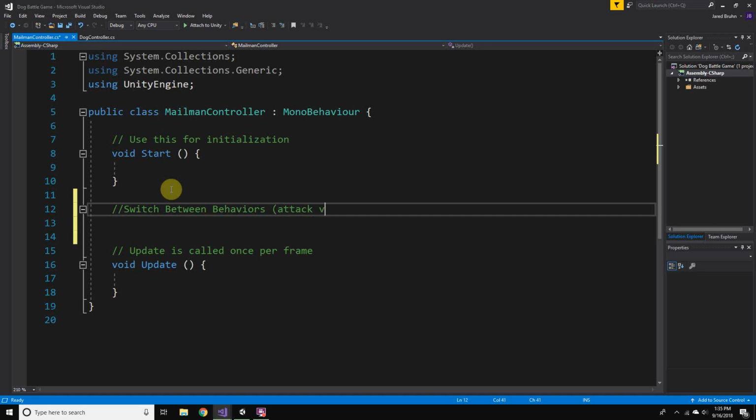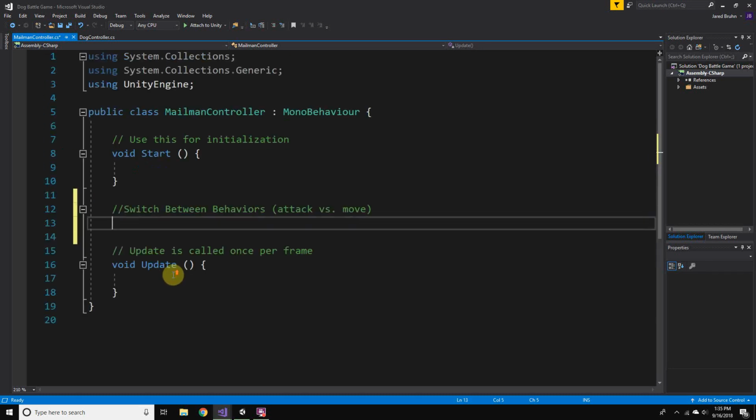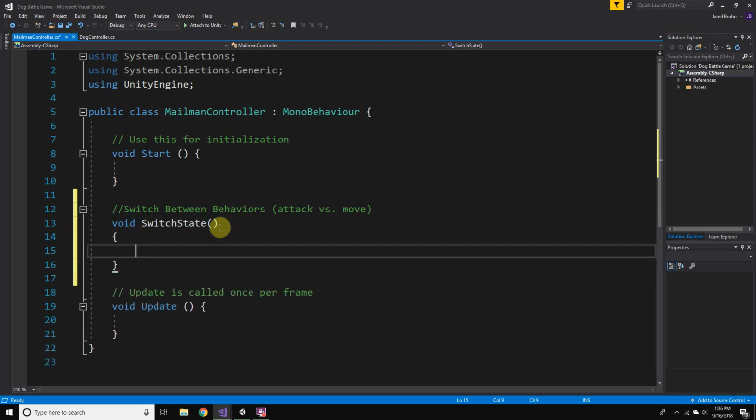Attack versus move. Okay, so let's go ahead and then we'll lay out each of these, attack and move, and what that means. So let's make a function void. I'm just going to call it switch state, and have that set up here.